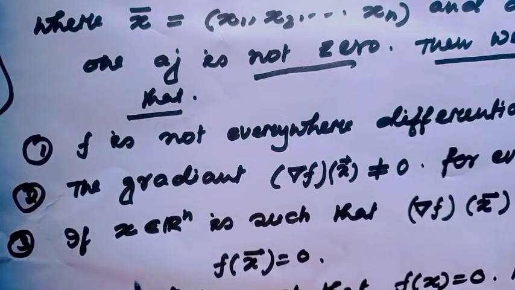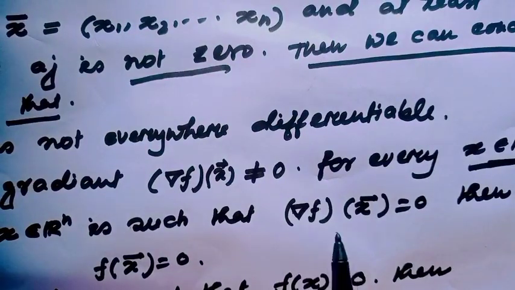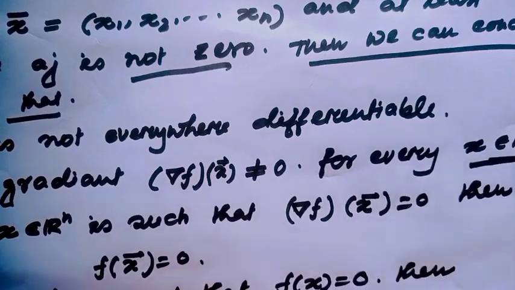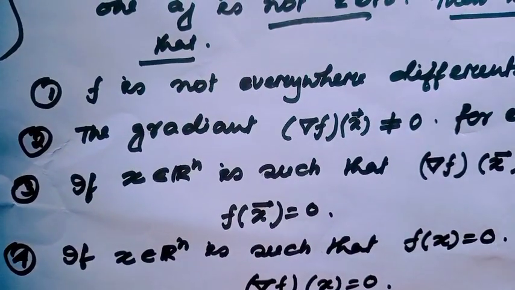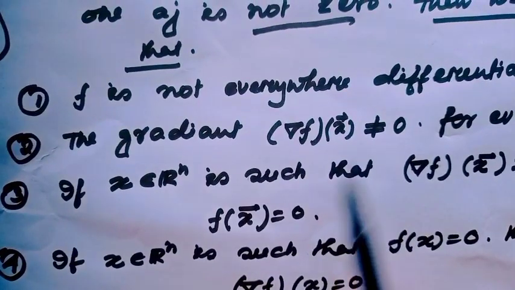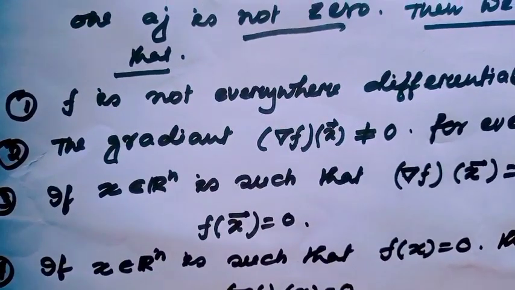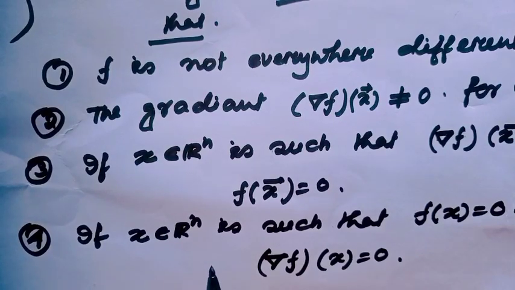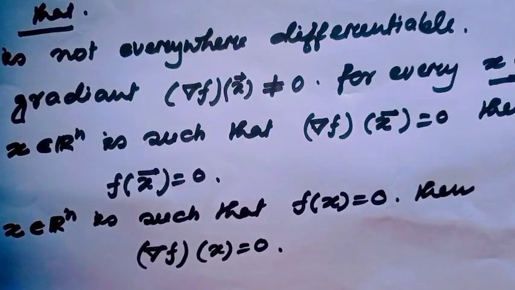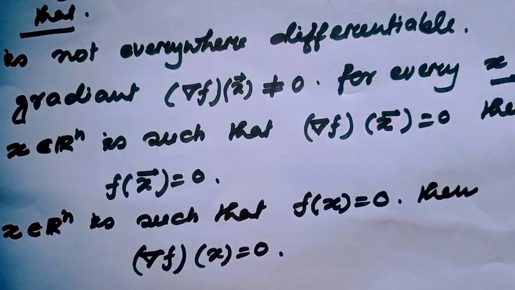Option 3, if x belongs to Rn is such that gradient of f(x) equals 0, then that implies f(x) equals 0. Just think about the options. And option 4, if x belongs to Rn is such that f(x) equals 0, then gradient of f(x) equals 0.